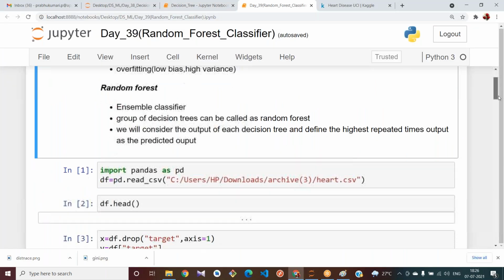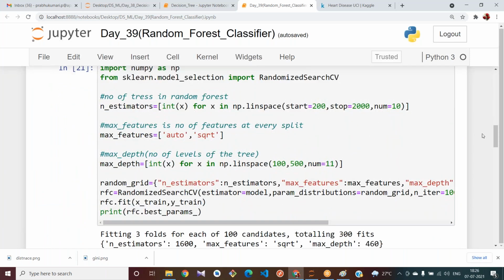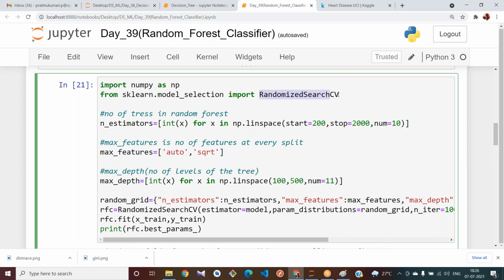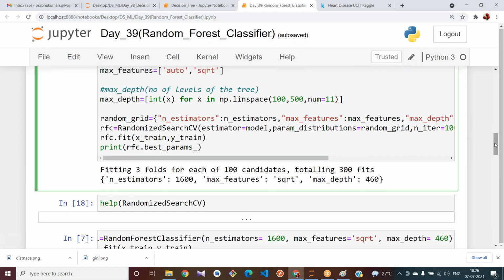That is what you have seen, and we have also seen a new concept today to select the best parameters for your model. We used the randomized search CV method in order to select the best parameter values for your model. Nothing but we have selected the best tuning parameter values. That can be called hyperparameter tuning.